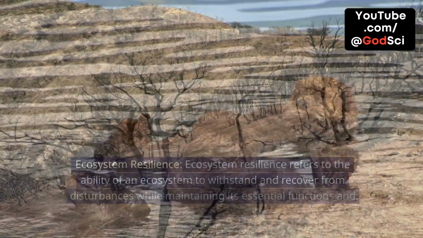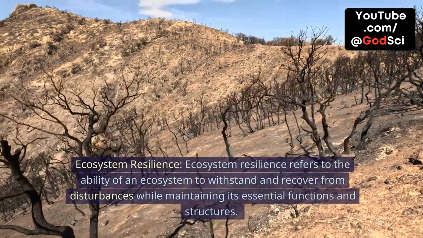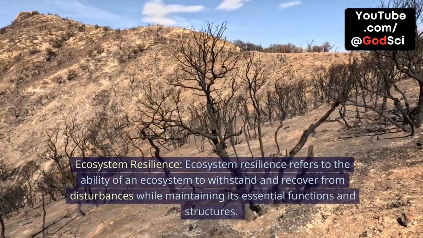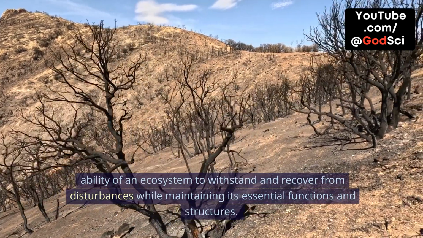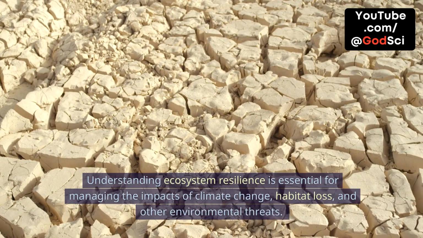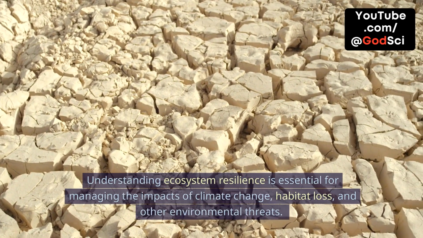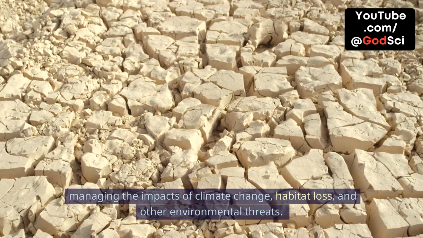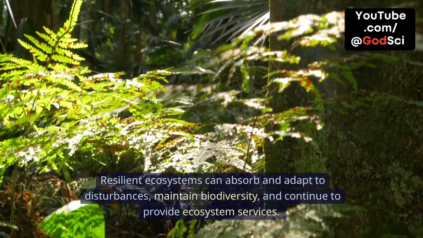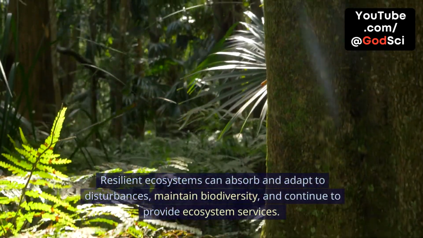Ecosystem resilience. Ecosystem resilience refers to the ability of an ecosystem to withstand and recover from disturbances while maintaining its essential functions and structures. Understanding ecosystem resilience is essential for managing the impacts of climate change, habitat loss, and other environmental threats. Resilient ecosystems can absorb and adapt to disturbances, maintain biodiversity, and continue to provide ecosystem services.